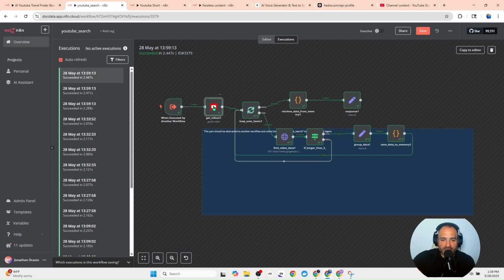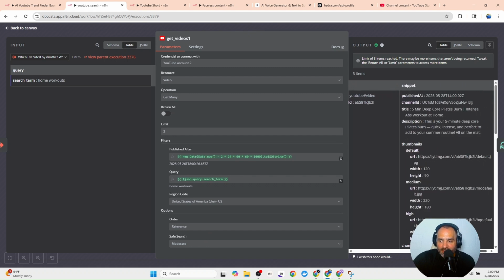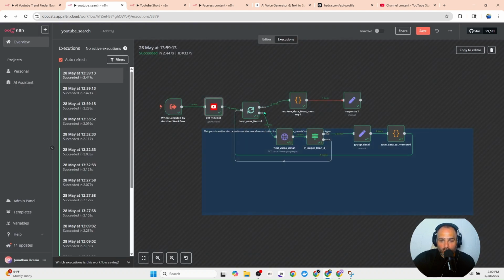And then that information is processed by YouTube. The search query home workouts was passed through down here to the query. And then we have an expression that limits the time frame. So now we have a date and time with an expression here so that we know how far back it's going to get data on. And then we have the relevance and moderate. That information is then passed through to the next workflow.